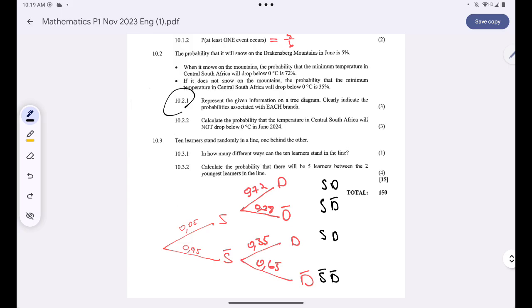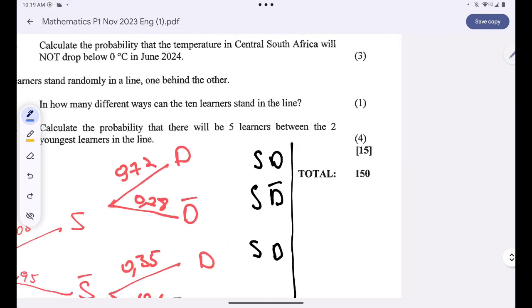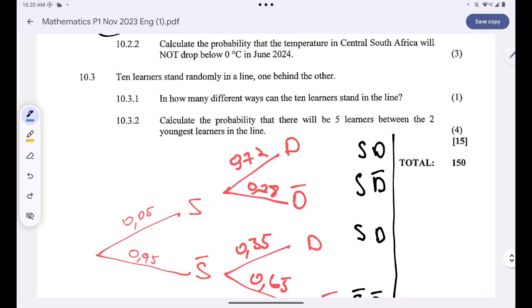Okay, and then let's find the probabilities. We have 0.05 multiplied by 0.72, and then we also have 0.05 multiplied by 0.28.